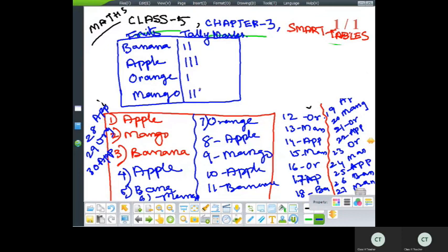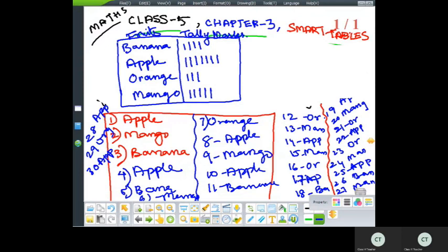Ninth one is mango. 10th one is apple. 11th one is banana. 12th one is orange. 13th one is mango. 14th one is apple. 15th one is mango. 16th one is orange. 17th one is apple. 18th one is banana. 19th one is apple.